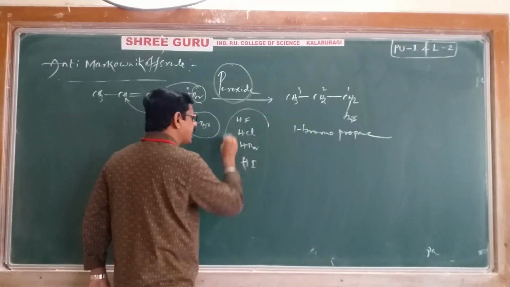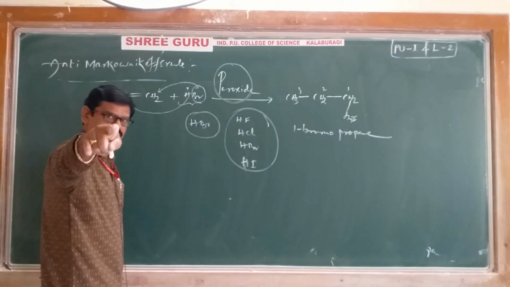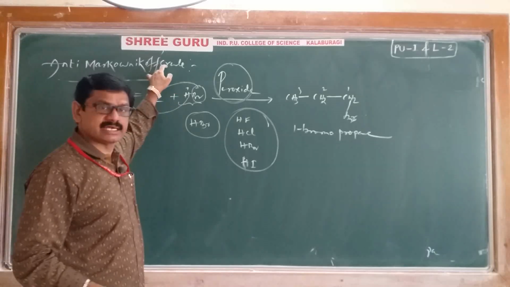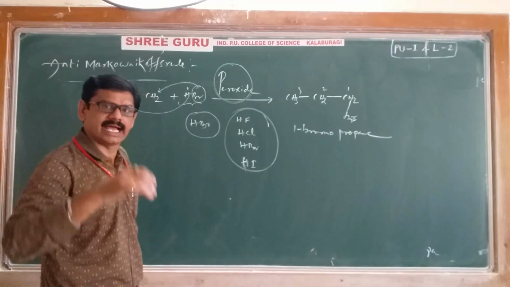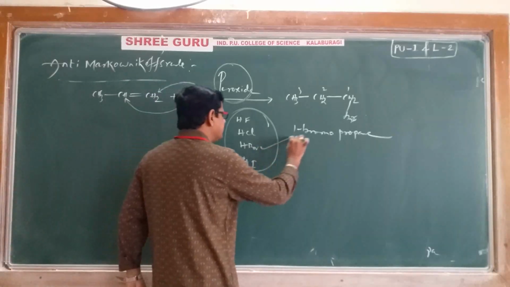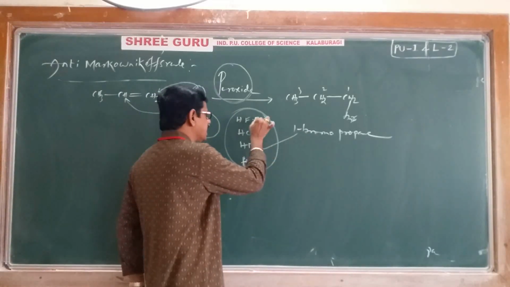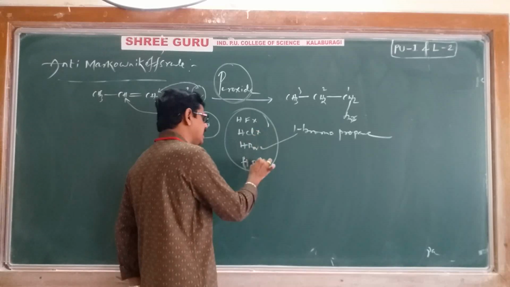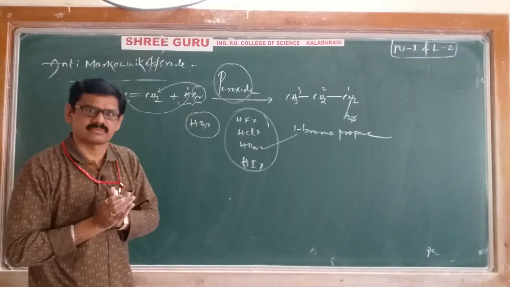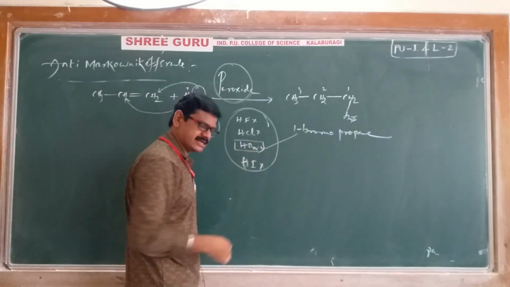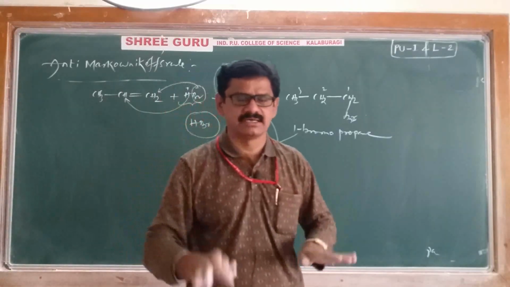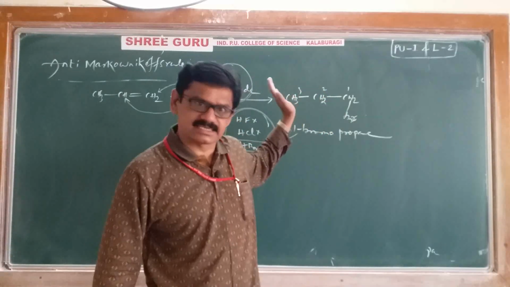But remember, we use one and only hydrogen halide, that is hydrogen bromide. We never use hydrogen fluoride, hydrogen chloride, hydrogen iodide here. Why only hydrogen bromide? That reason I'll also explain. Wait. First, let's discuss its statement.